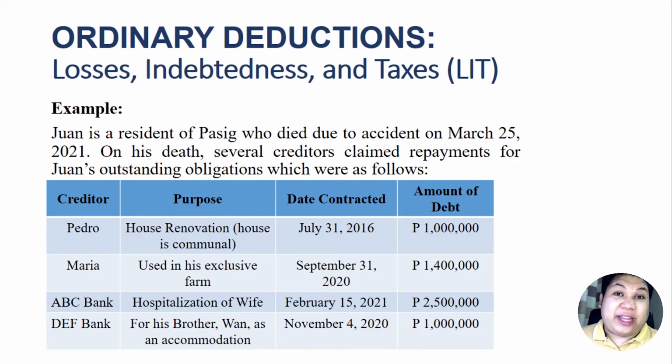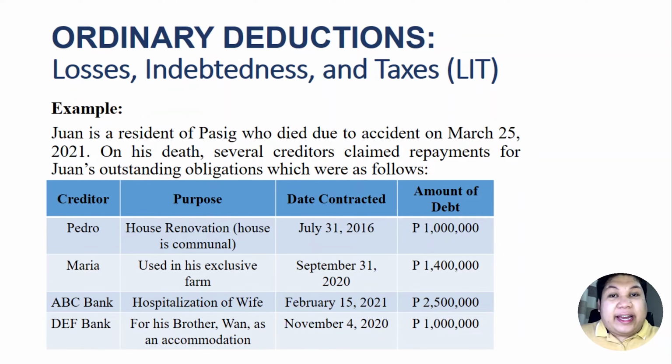Juan is an accommodated party, and Juan here is the accommodation party. So therefore, this will still be included as a deduction from Juan's gross estate, but the 1 million here should be included on the gross estate of Juan as a receivable from Juan, because technically Juan, his brother, is the actual borrower, but Juan is so generous and he accommodated Juan, his brother.